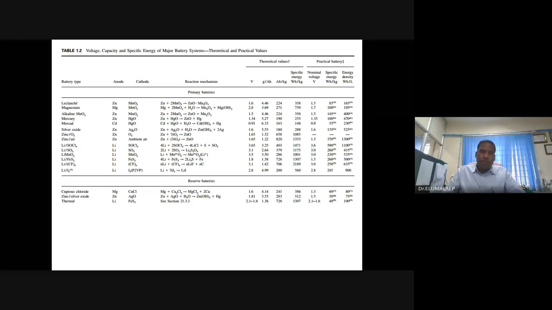So, this one table is taken from the handbook of batteries written by Bockris and Reddy. I think it is Bockris and Reddy, that book. You get a lot of information from this one table.